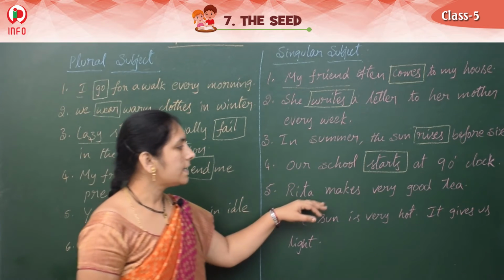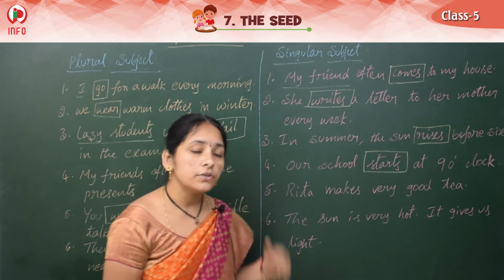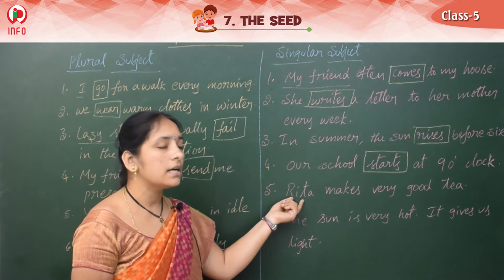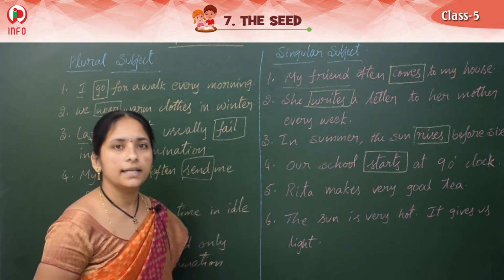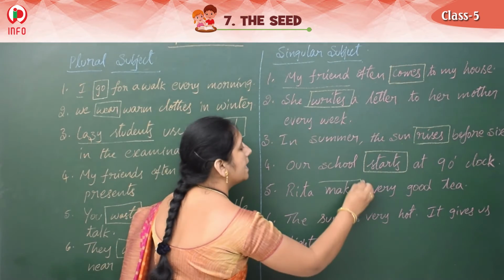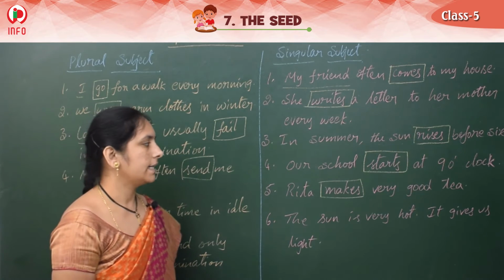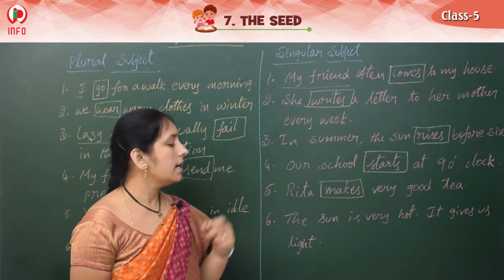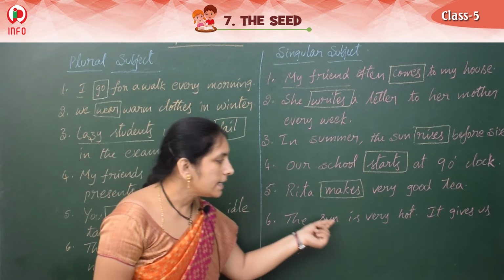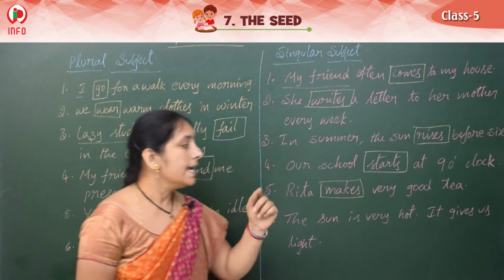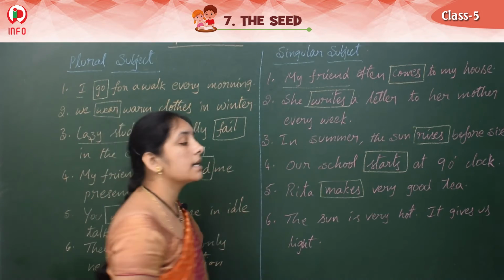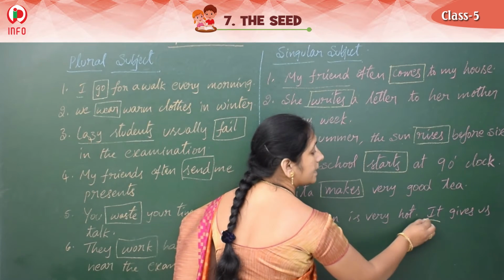Okay. Rita makes very good tea. So how many members here? Yes, only one, that is Rita. That's why here s/es form of the verb. V1 s/es makes. Clear? And now the sun is very hot. It gives us light. Yes. It subject.